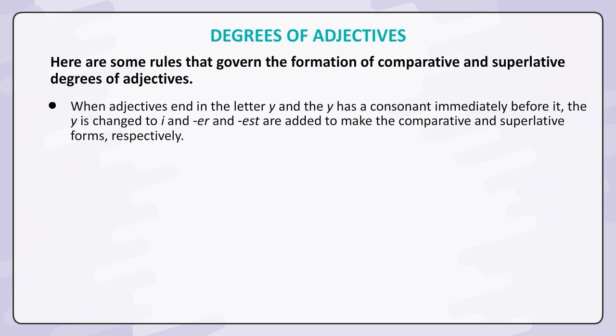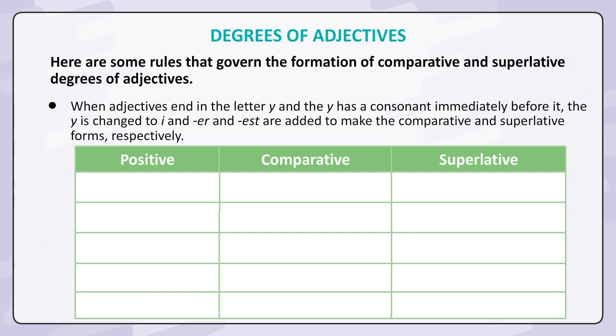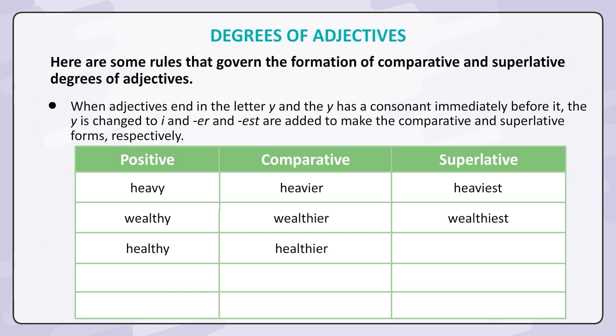When adjectives end in the letter Y and the Y has a consonant immediately before it, the Y is changed to I, and ER and EST are added to make the comparative and superlative forms, respectively. Positive, comparative, superlative. Heavy, heavier, heaviest. Wealthy, wealthier, wealthiest. Healthy, healthier, healthiest. Crazy, crazier, craziest. Funny, funnier, funniest.